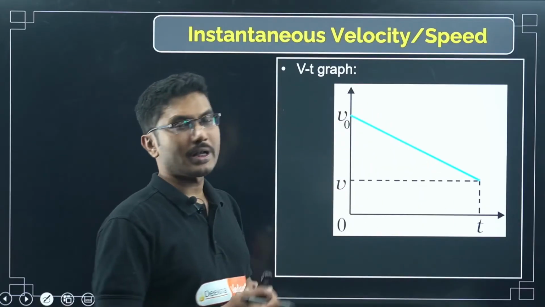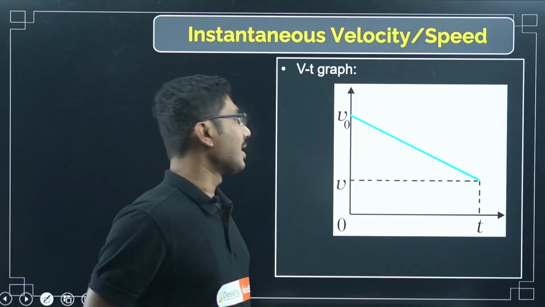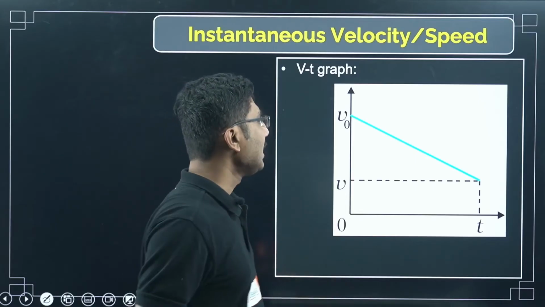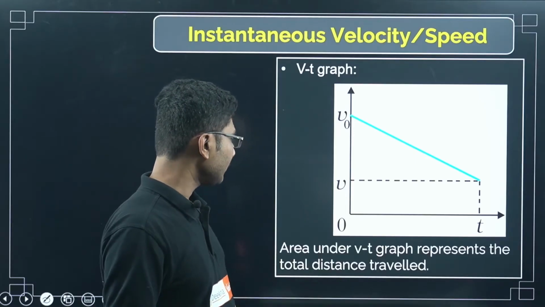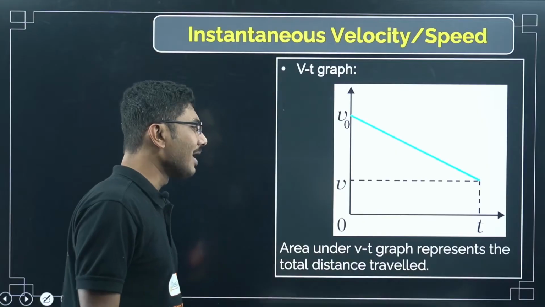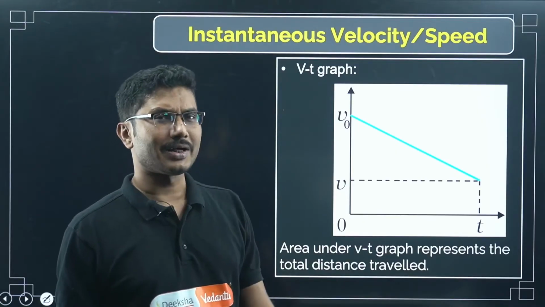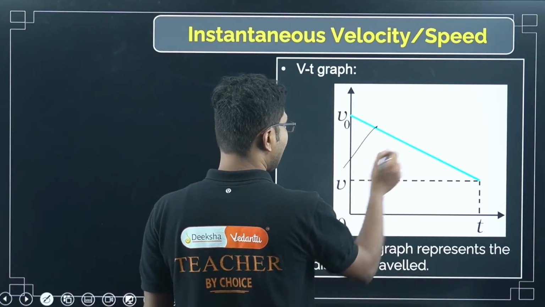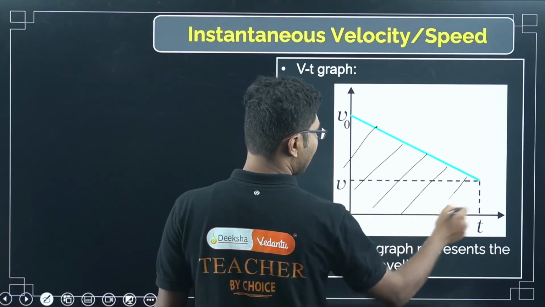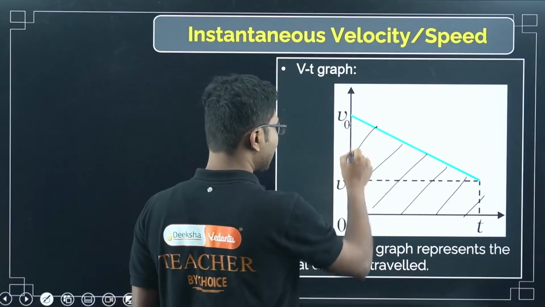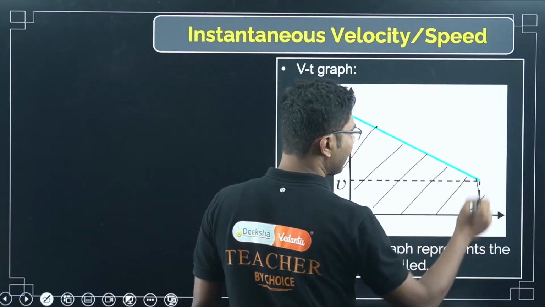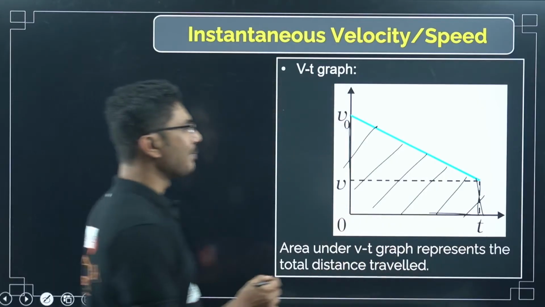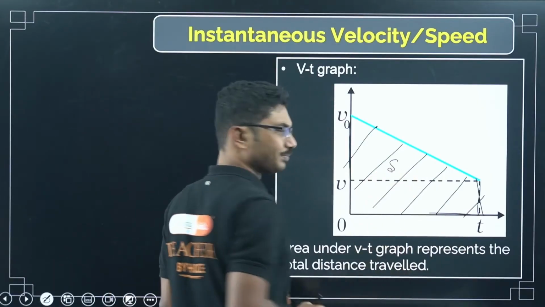Now what is the importance of VT graph? What is the importance of xt graph? They all have different meaning. So first of all, the area under the VT graph represents the total distance traveled. So if you can find the area of this VT graph, area under the graph means this is the area under the graph. You start here, you end where the velocity graph is ending, and that is called the area under the graph. This represents the displacement.